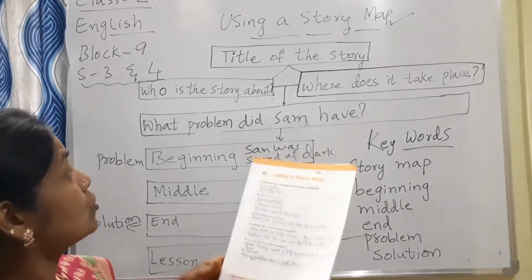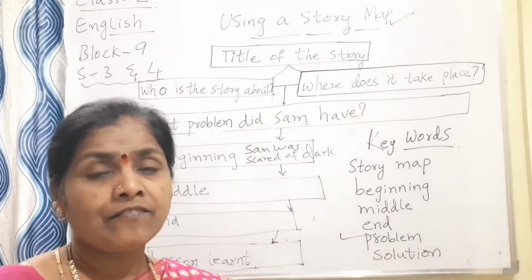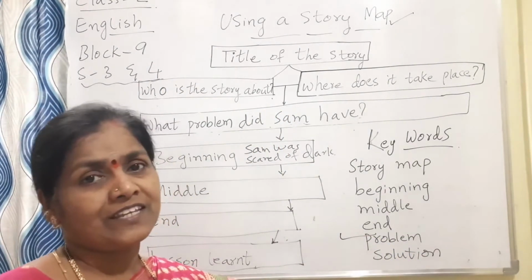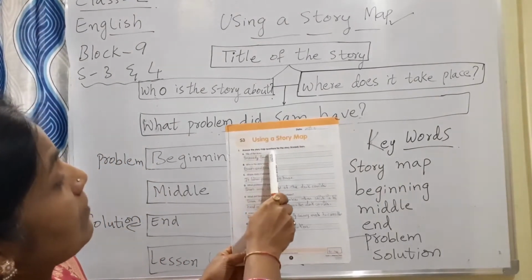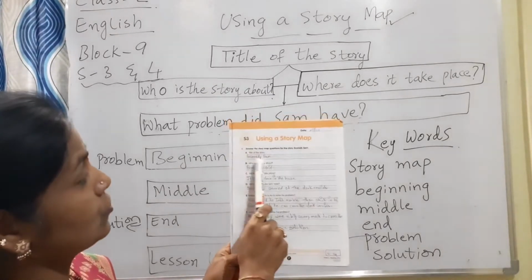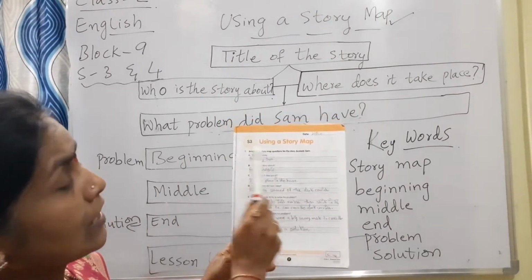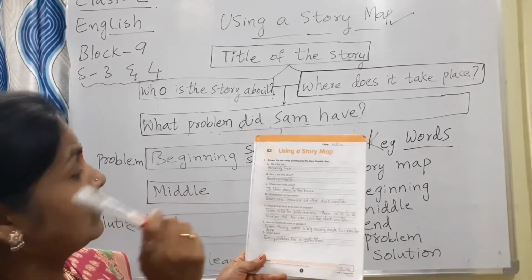So when you put all the sentences together in the form of a paragraph, that becomes a small story. Okay? So here, answer the story map questions for the story Scaredy Sam. What is the title of the story? We should write down. Who is the story about? Write down. Where does it take place? Write down.